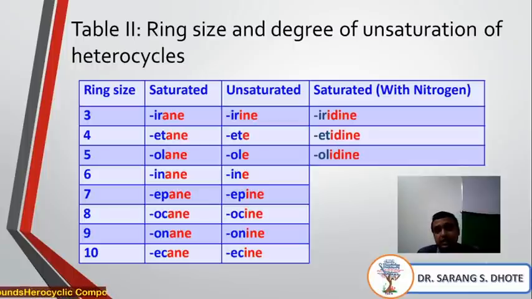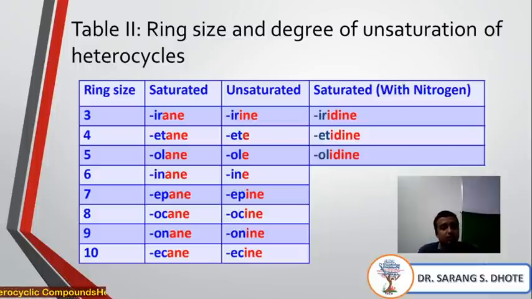In the unsaturated column, there is 'ine'. Now, an unsaturated compound may contain one double bond, or it may contain three double bonds. So in short, they directly use 'ine' for unsaturated compounds. If a 3-membered ring is there, then it is 'irine'. If a 4-membered ring system is there, then it is 'ete'.